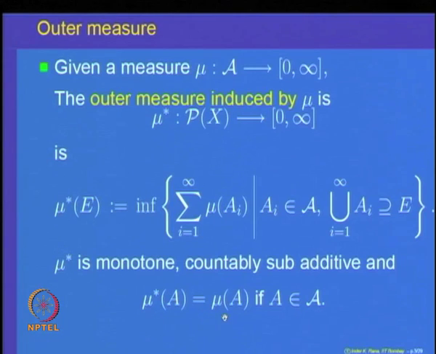So, mu star extends the measure mu, but it is only monotone and countably subadditive.